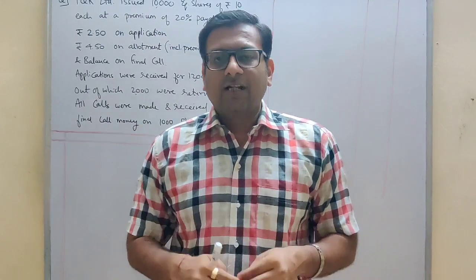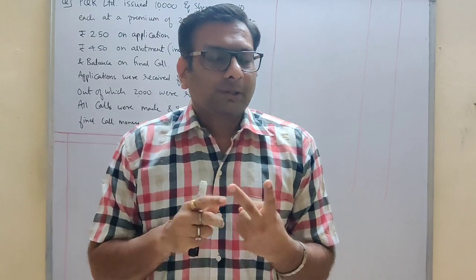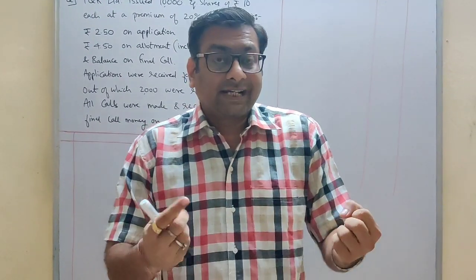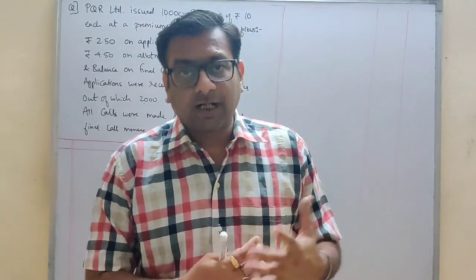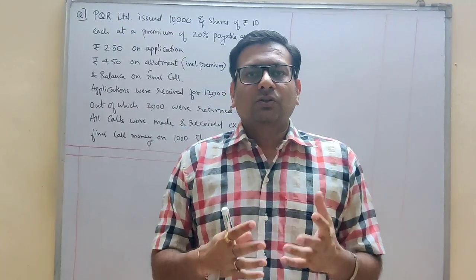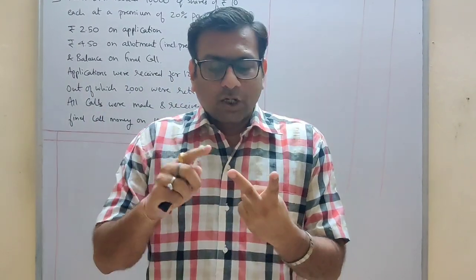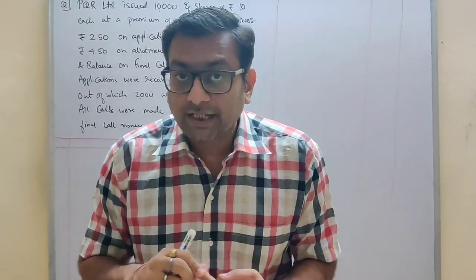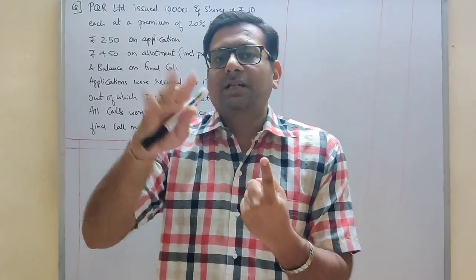So got this? In real life also, most companies go for the second option because they don't want any person in the market to be disappointed or have a hate feeling for the company, that that company is not good, not giving shares to me, I have applied for it. Such things should not be there in the market. So have you understood both the options, students? Number one, either reject it completely or go for pro rata allotment. In my next video, I will cover the pro rata allotment. In this video, I am explaining the first option completely, that is complete rejection.